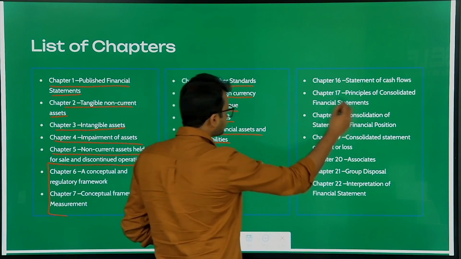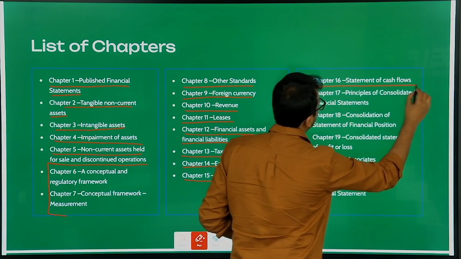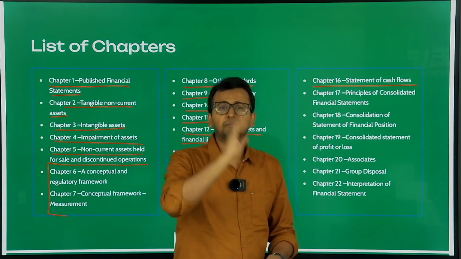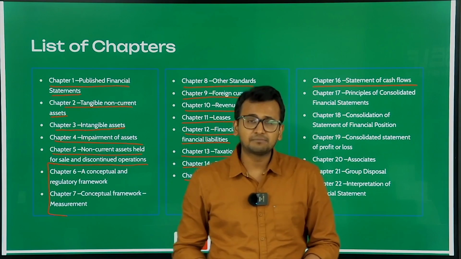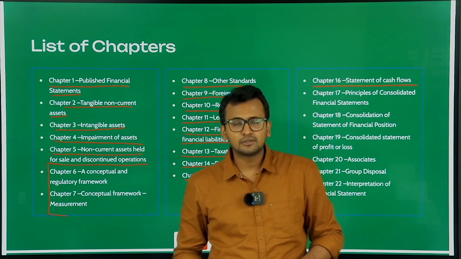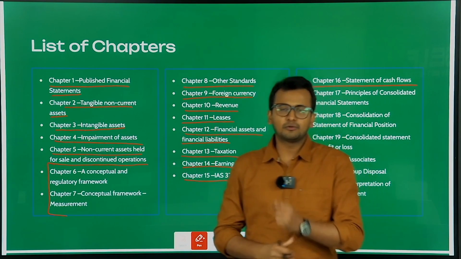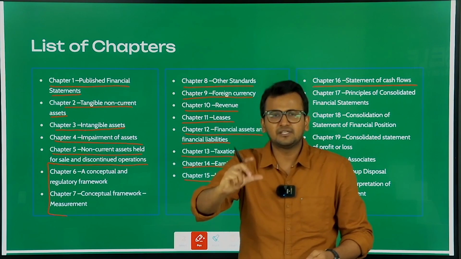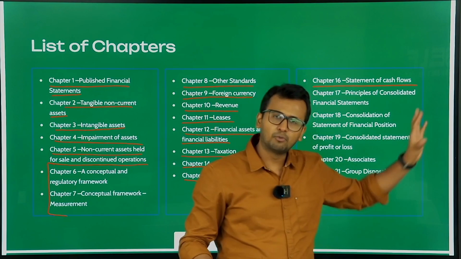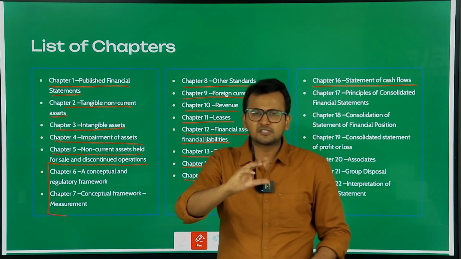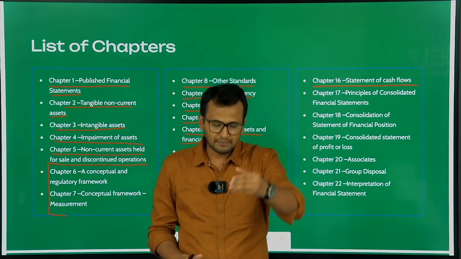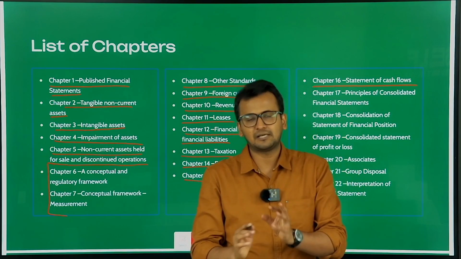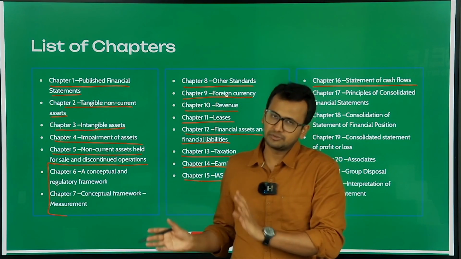Next, chapter number 16 is your statement of cash flows, which is nothing but your cash flow statement. Cash flow statement is something which you have covered in your class 12th. Do you remember? In your class 12th, you've learned how to prepare cash flow statement. Yes, operating activities, investing activities, financing activities. Yes, so it is more or less the same. You might find one or two adjustments here and there, basically differing from what you've studied in your class 12, but more or less this chapter is similar to what you've learned in your class 12, so you won't find it difficult.